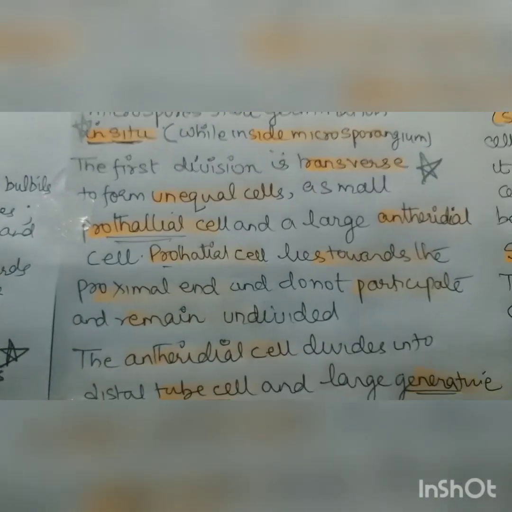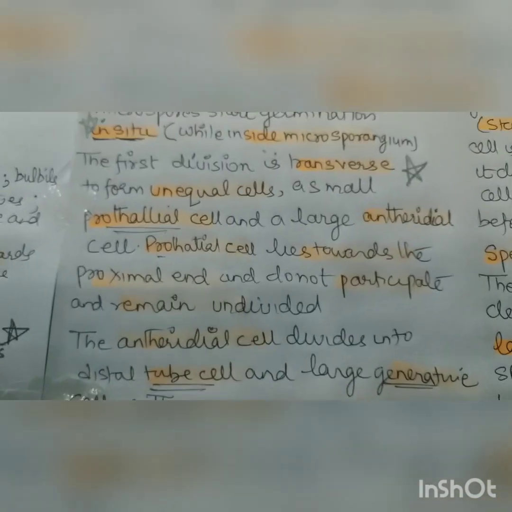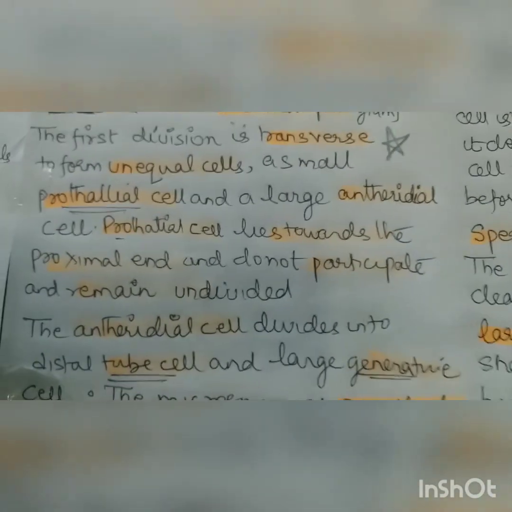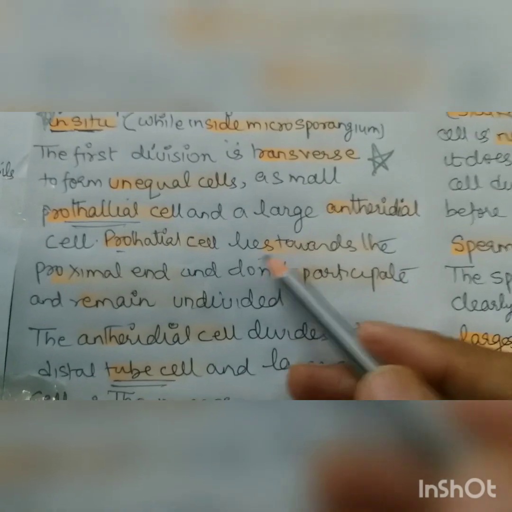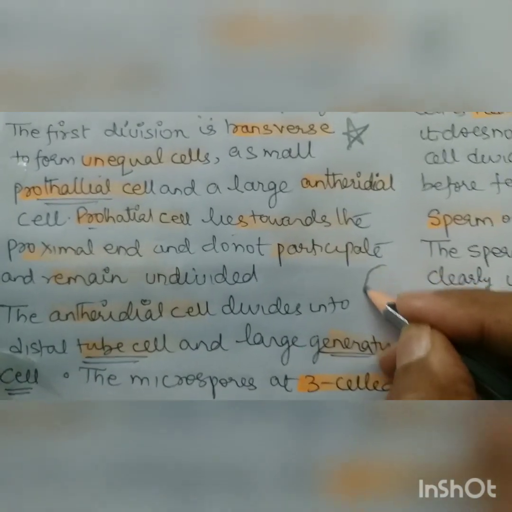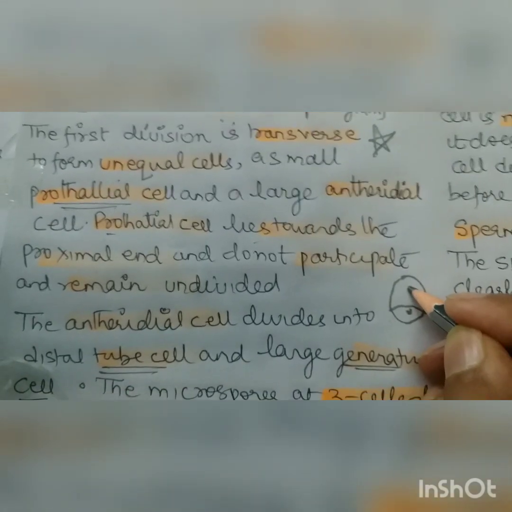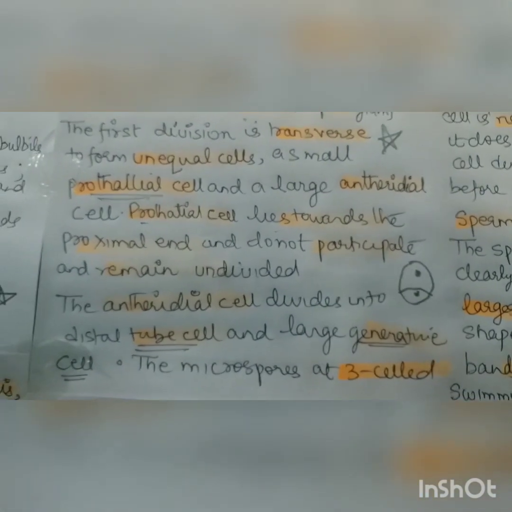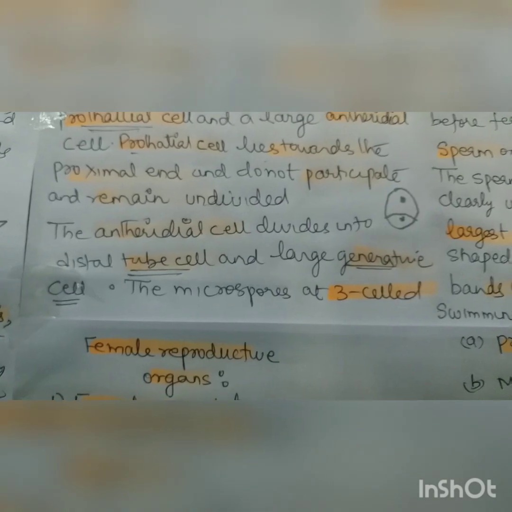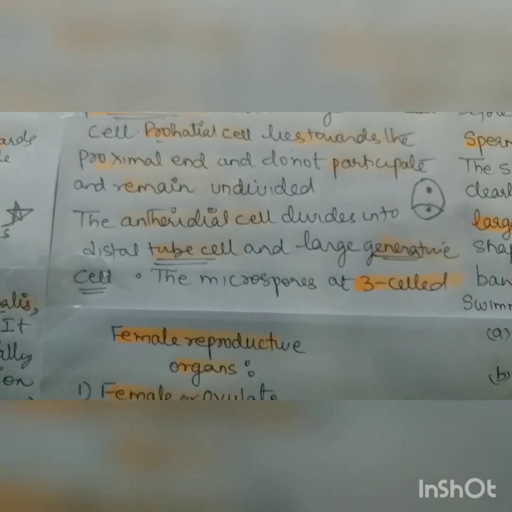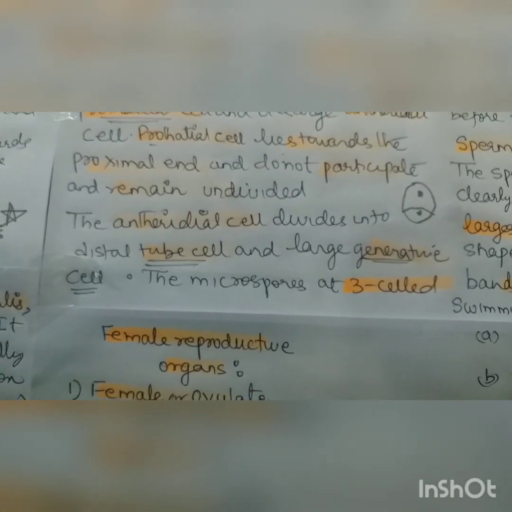It produces two unequal cells, a small prothallial cell and a large antheridial cell. The prothallial cell lies towards the proximal side. Suppose this is the microspore, and the prothallial cell will come here, and this will be called the antheridial cell. And the antheridial cell divides again into two, the distal tube cell and the generative cell.